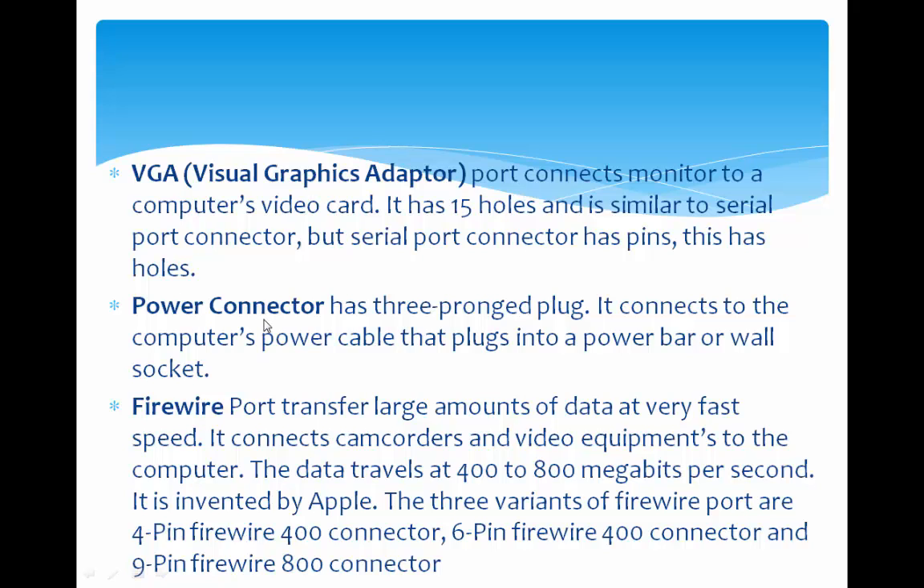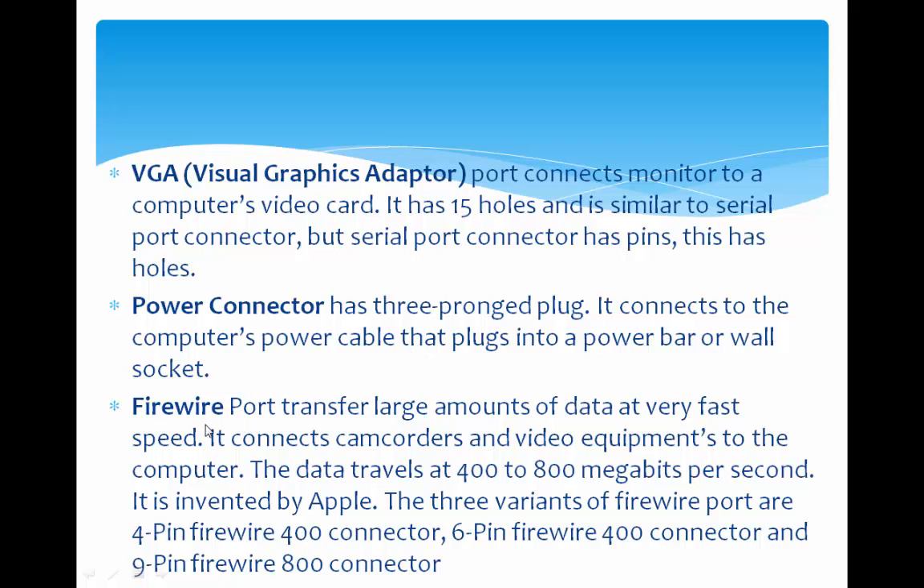Next one is power connector. The power connector is a 3-pronged plug. It connects to the computer power cable that plugs into a power bar or wall socket, which provides the facility for connecting our computer system with a power supply.